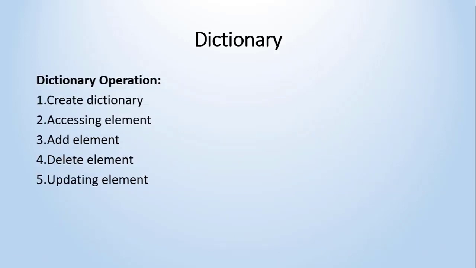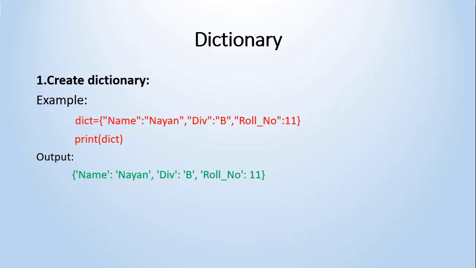Now with respect to dictionary we are going to see the following operations: how to create the dictionary, accessing elements of the dictionary, how to add an element, how to delete an element from the dictionary, and how to update an element within the dictionary. We will see one by one along with examples. First and most important, how to create a dictionary in Python.